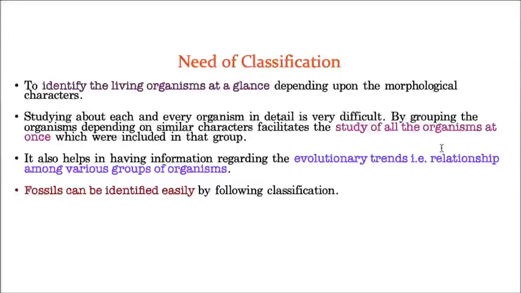That is due to the characteristics that you observed in this fossil, you compared with already existing organisms, and that grouping is possible due to classification. So classification enables you to identify even dead organisms, fossils, based on their characteristics. Hope you understand. So this is the importance or need of classification.